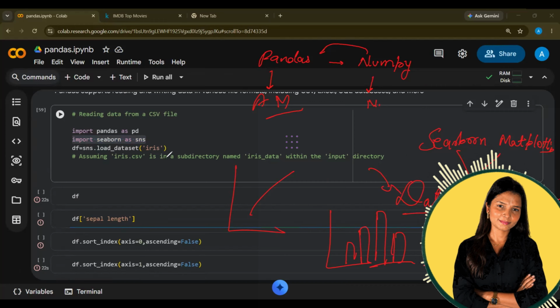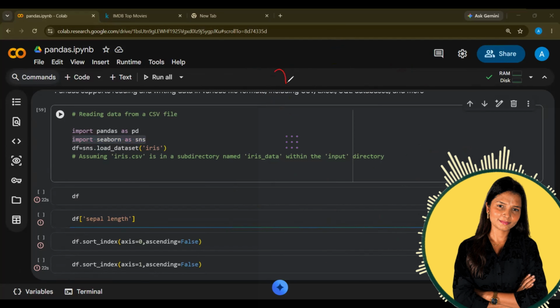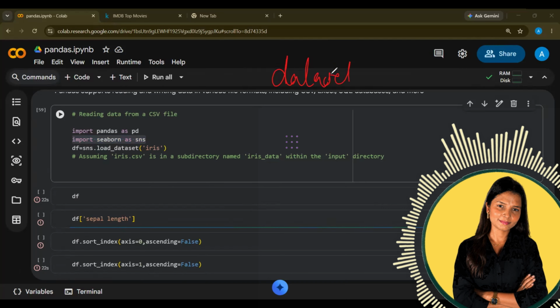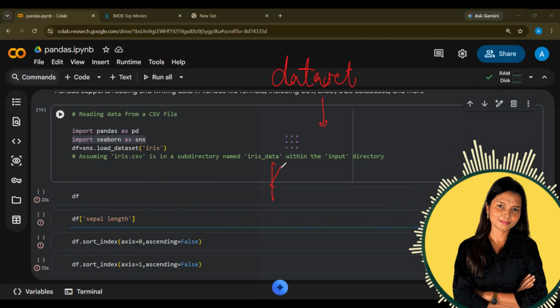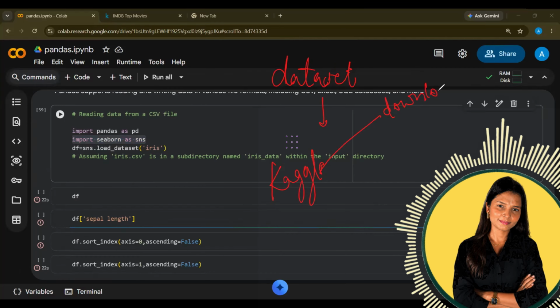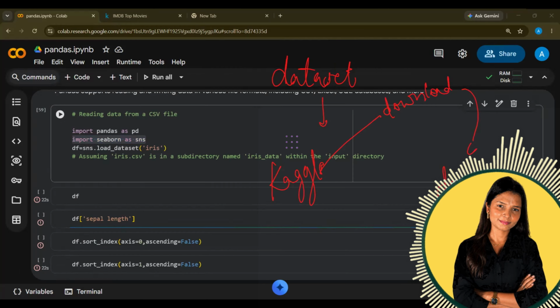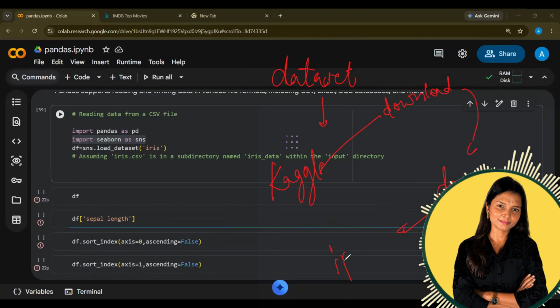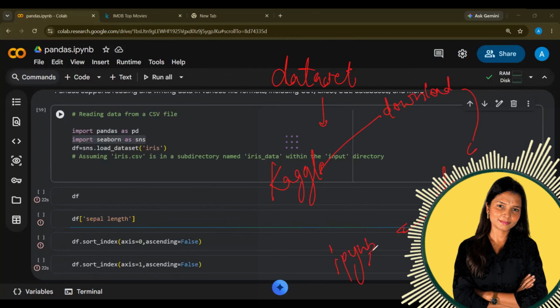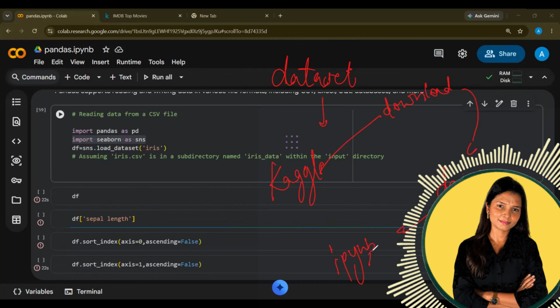Now, what Seaborn has is datasets. Just like for now, what I did is I went to Kaggle to download the data and I downloaded it, then uploaded it on Drive, and then from Drive, I uploaded it in my IPYNB file. This is what I did. But now you do not have to do that.